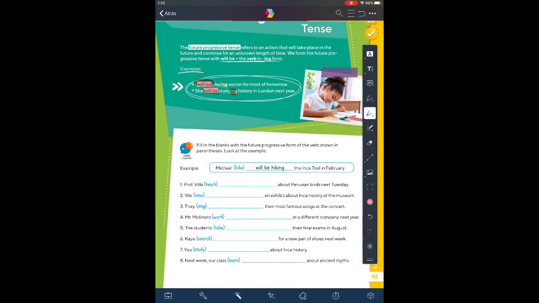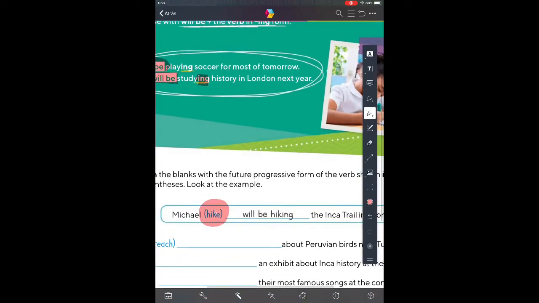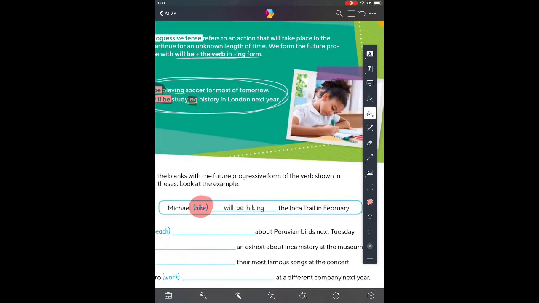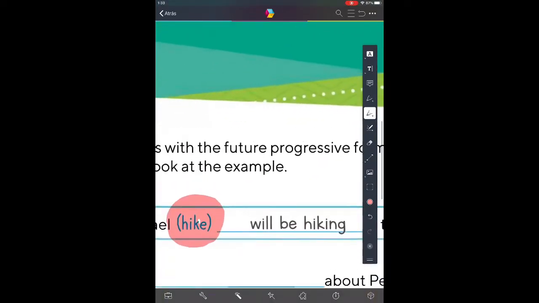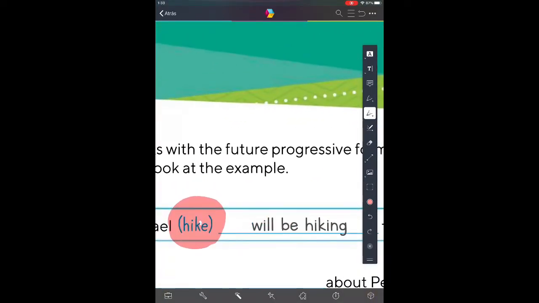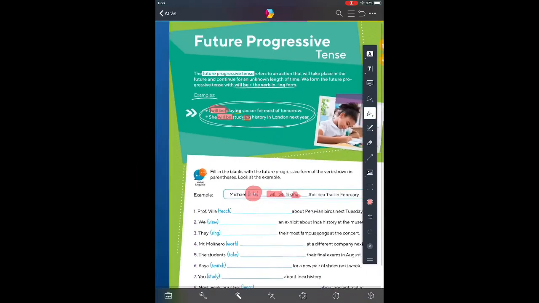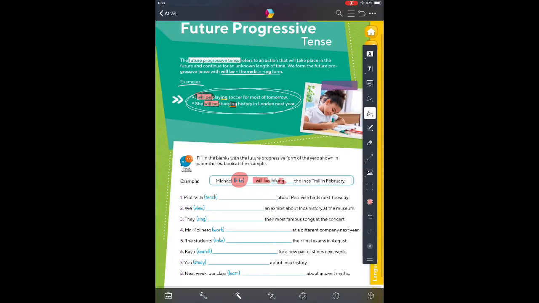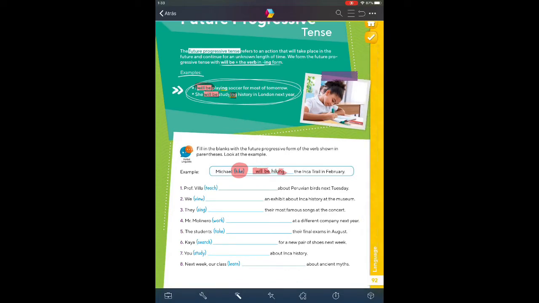Now fill in the blanks with the future progressive form of the verbs shown in parentheses. Look at the example. Michael, the verb is hike, will be hiking the trail in February. So we use will be and we change the verb with ing. Okay? So we have teach, view, sing, work, take, search, study, and learn. You have to add will be and the verb with ing. And that's it. So easy, right?